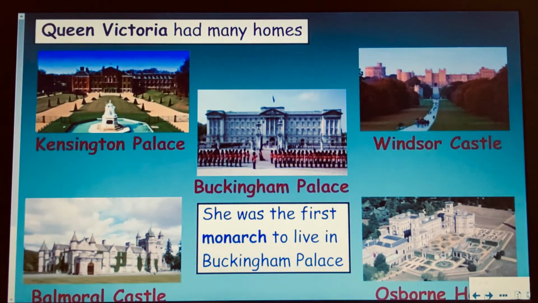Queen Victoria also had many homes. She had Kensington Palace in London, Windsor Castle, which is very close to High Wycombe, Balmoral Castle, which is in Scotland, Osborne House, which is in the Isle of Wight, which is actually where she died, and Buckingham Palace. And she was the first monarch to live in Buckingham Palace. Monarch, as I said before, means ruler. So she was the first ruler of England to live in Buckingham Palace.